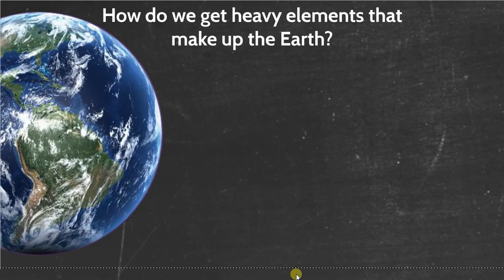So how do we get heavy elements that make up Earth? Well, the Nebular Hypothesis is part of that, obviously. But if that nebula, the cloud that the whole entire solar system formed out of, was made of just hydrogen and just helium, we would never have ended up with a planet made of silicon, made of rock that we have now. We would have never had a planet that's made up with a bunch of water. We would never have formed life like we have.